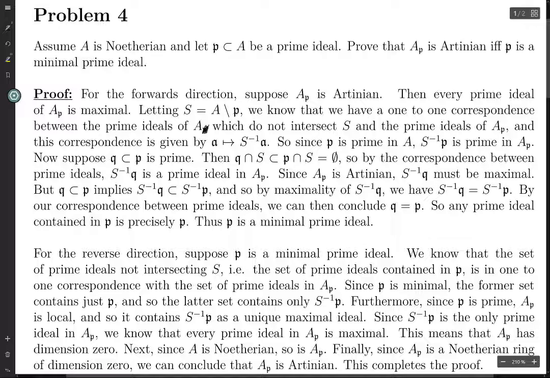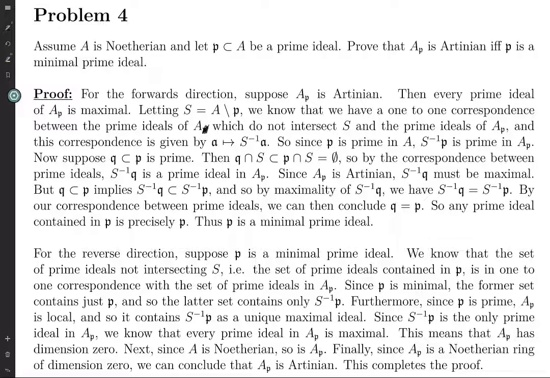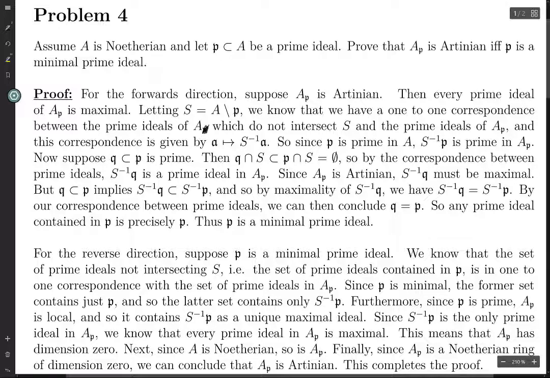So we know P is prime, and we want P to be minimal. So suppose we have a minimal prime ideal. Minimal among the collection of prime ideals, not minimal among all ideals. Minimal with respect to the prime ideals only. Now suppose we have any prime ideal Q which is contained in P. Then the intersection of Q with S is contained in the intersection of P with S, and we know that this is empty.